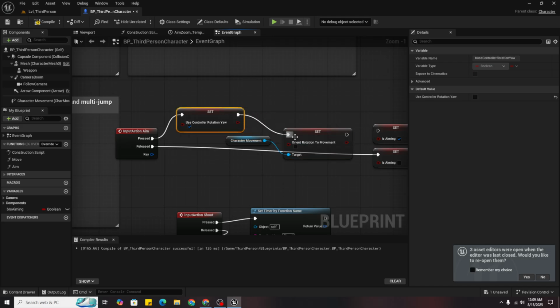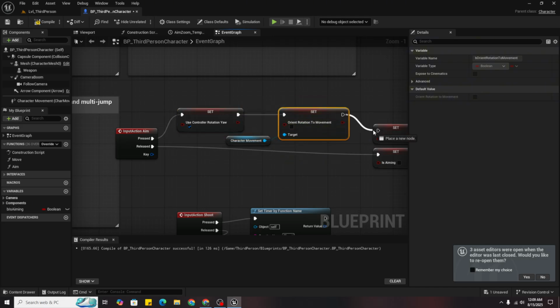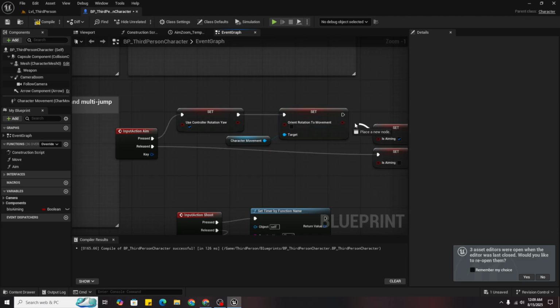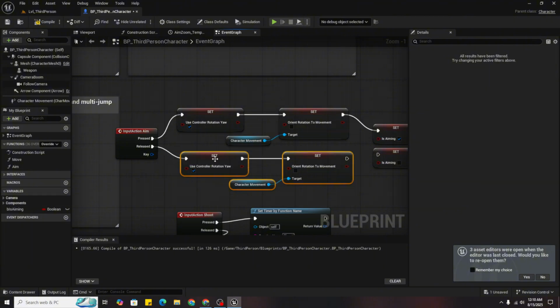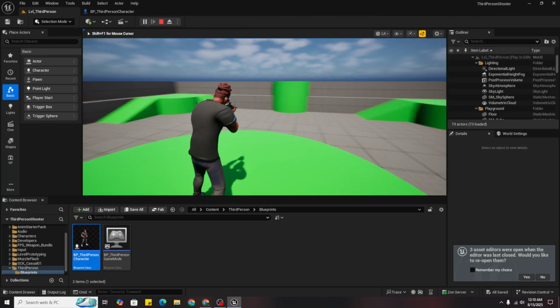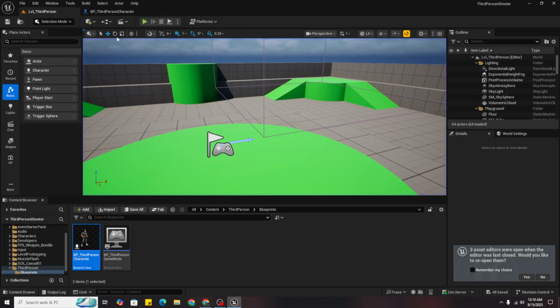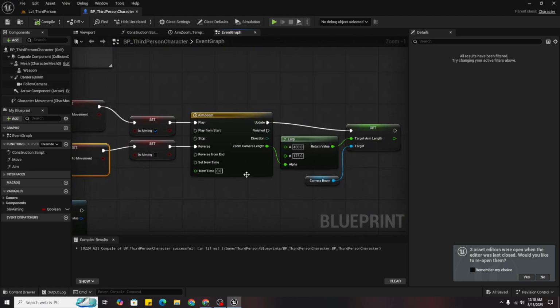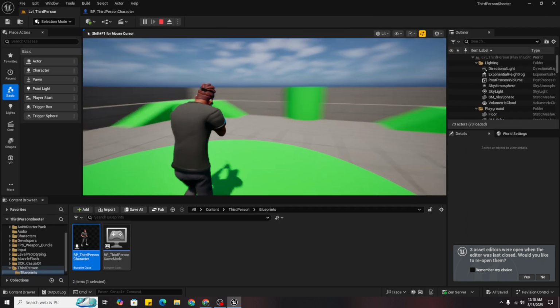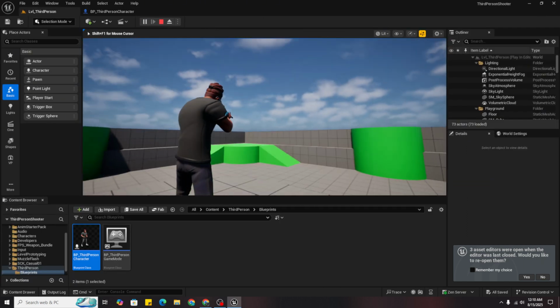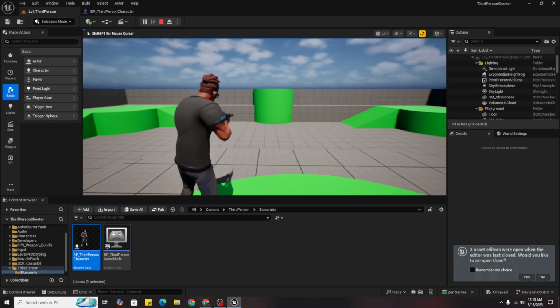This will cause our character to face where the camera is pointing. We will do the opposite for the false statement, like that. Now you will see it's much better, but I want the camera to be more zoomed because I don't want the legs to be seen.